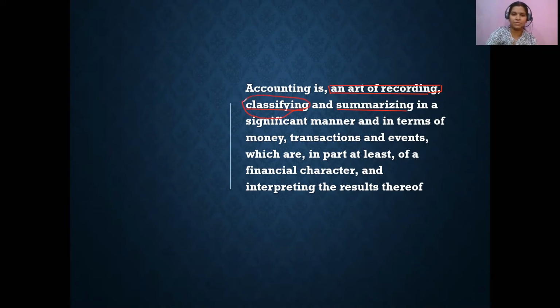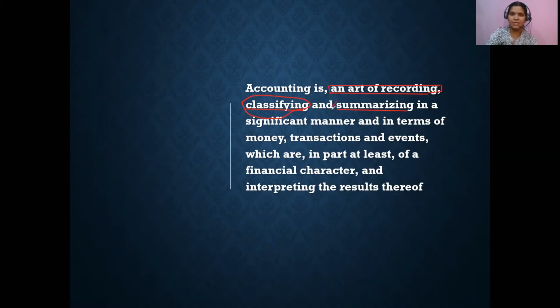When I say classification, it means similar activities are put under one category. You try to divide the transactions on the basis of their nature. So all transactions or activities relating to sales will be classified under the sales account. Then all transactions related to purchases will go under the purchases account. So you divide the activities under various headings, and those headings are mainly your different types of accounts.